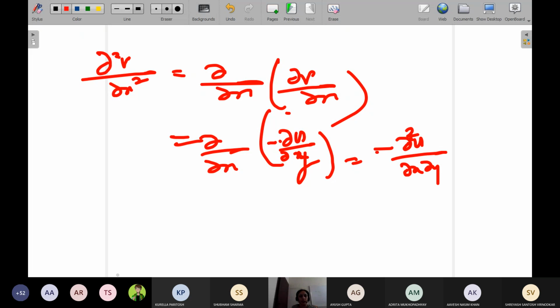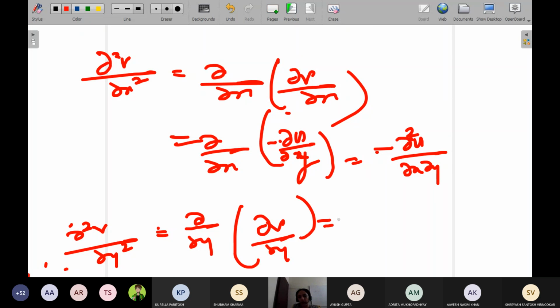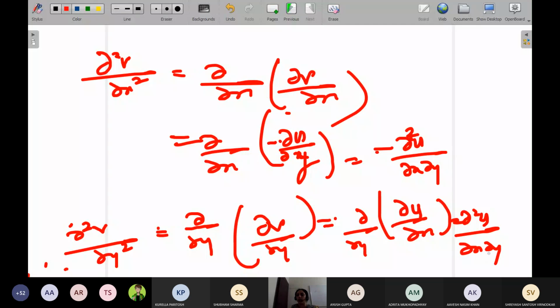Similarly, you take ∂²v/∂y². You can write it as ∂/∂y of ∂v/∂y. Again you can replace this with ∂/∂y of ∂u/∂x. So this you can write as ∂²u/∂x∂y. Now if you add both, this part equals 0. Therefore, both the real and imaginary part of any analytic function satisfy the Laplace equation. Is it clear?